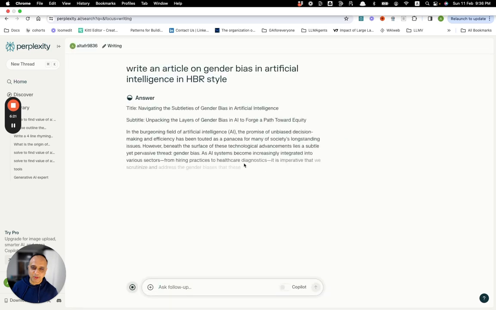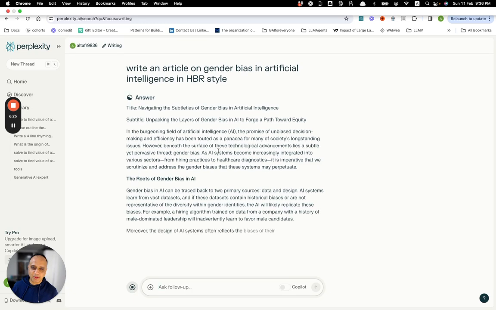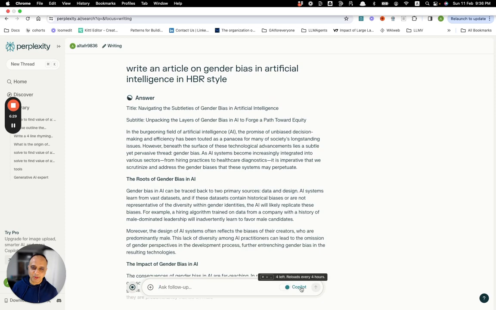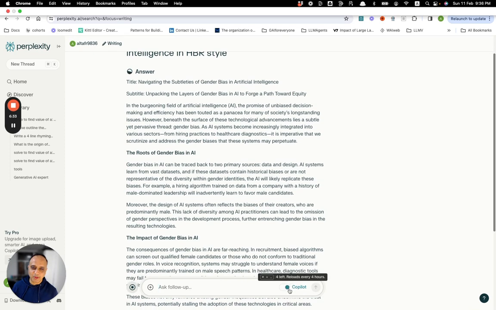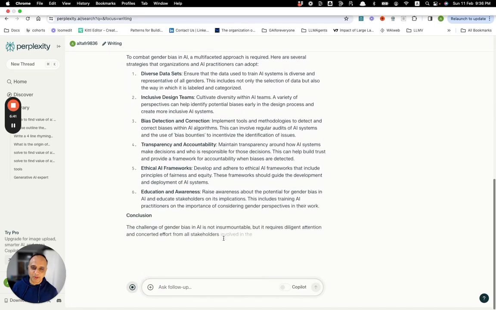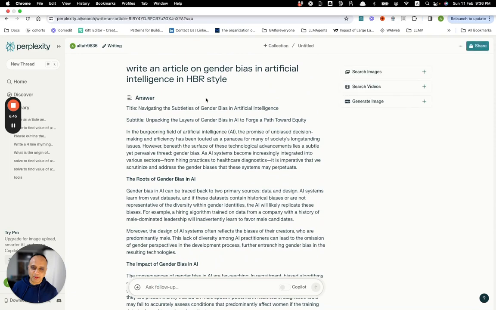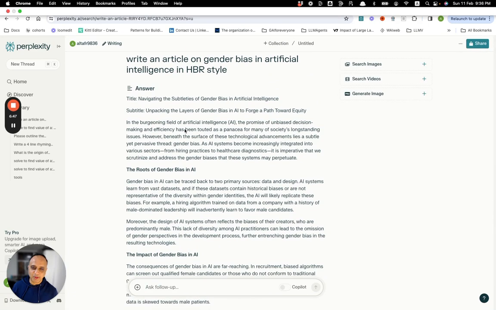And as you can see, it's very good at writing these articles, or writing any blog kind of articles. There is this feature called Copilot, and Copilot will ask clarifying questions if required to your prompt, so that you get more specific answers. It's written a nice long article on gender bias in artificial intelligence.